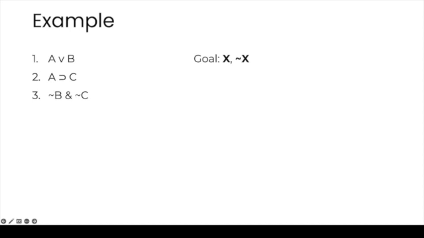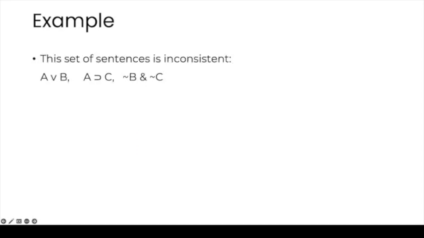And our goal is going to be to get a contradiction. So we apply our rules, and we notice that on lines 6 and 7 we have A and its negation. And so on line 8, then we should write A and not A by conjunction introduction. I'm going to skip this step. The point is that this set of sentences is inconsistent because they jointly entail a contradiction.